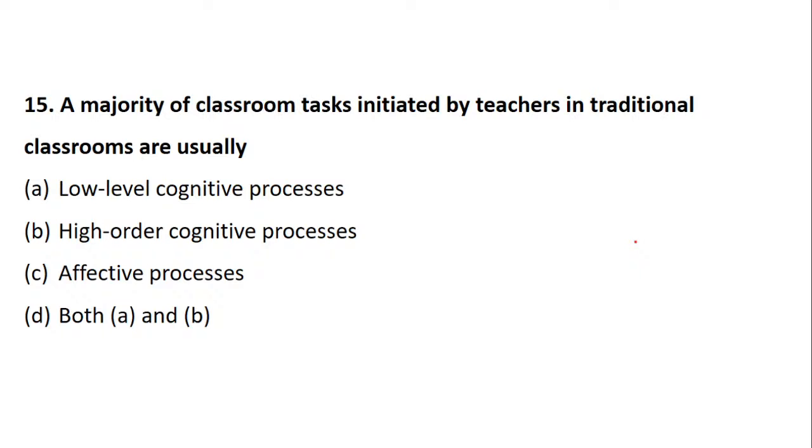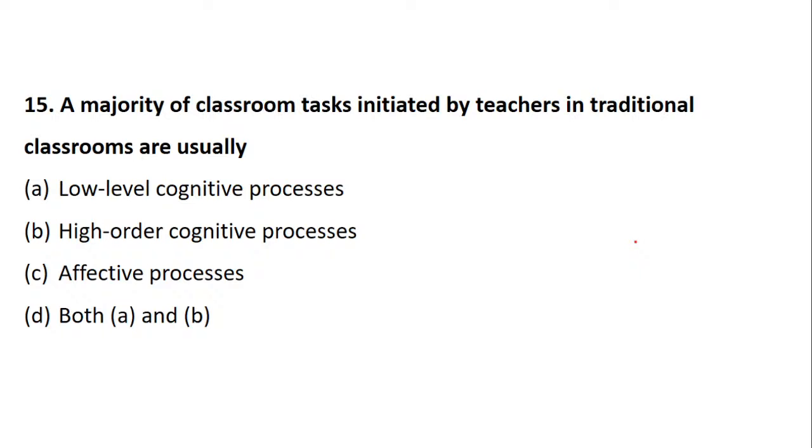Now see, yes. So this question talks about what? Any activity which is initiated by the teachers in the traditional classroom, in a normal classroom, will require 2 things. That is, the low cognitive process and the high. Now some skills students know, some skills students do not know. So there is a combination.